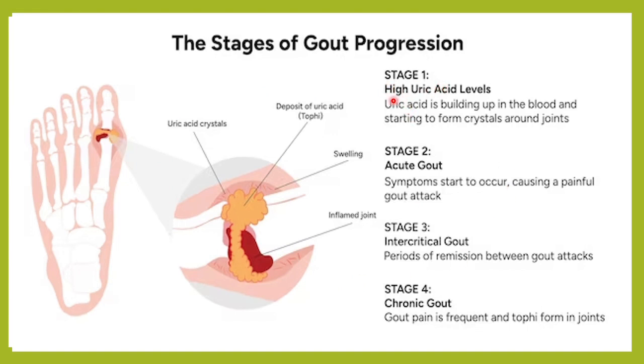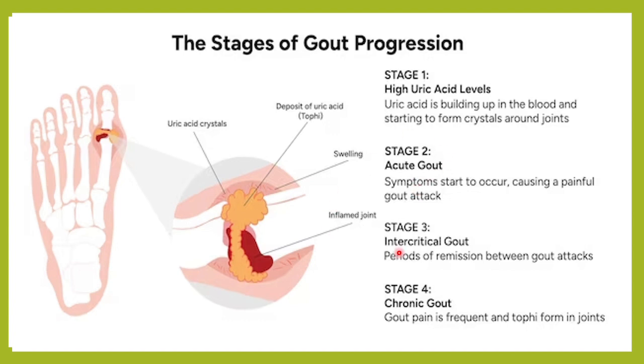Stage 1, wherein you have high uric acid level. So that is the asymptomatic stage. But yes, the requirement is high uric acid. So the uric acid level in the blood will be very high, but the patient is not having any symptoms. This can pass on to stage 2 and then produce an acute gout. It can produce acute symptoms of pain, swelling, redness, etc.